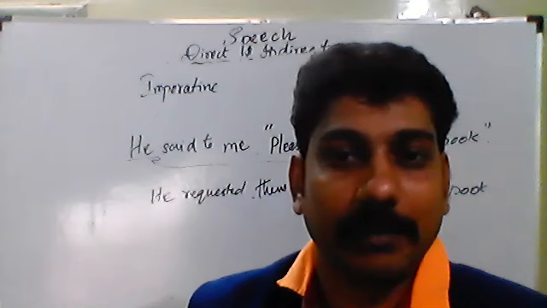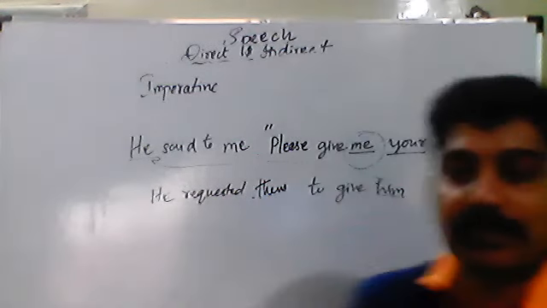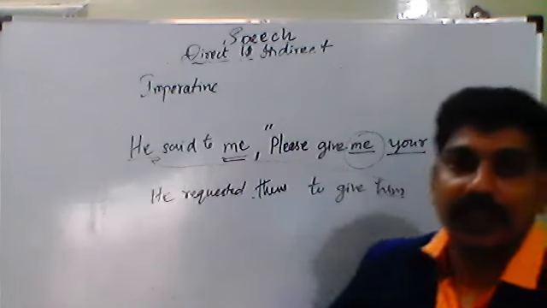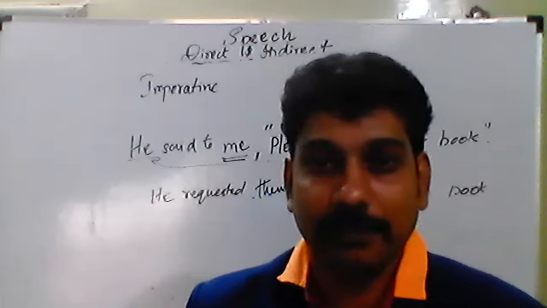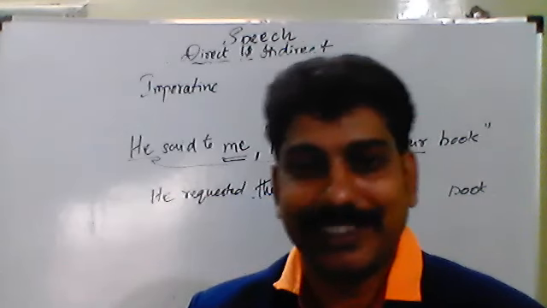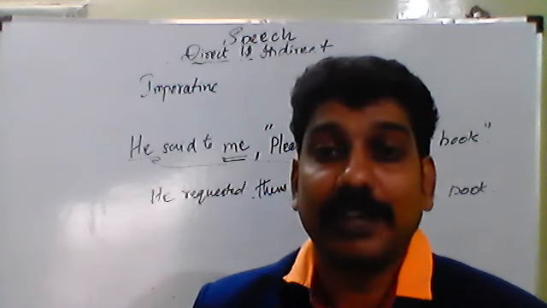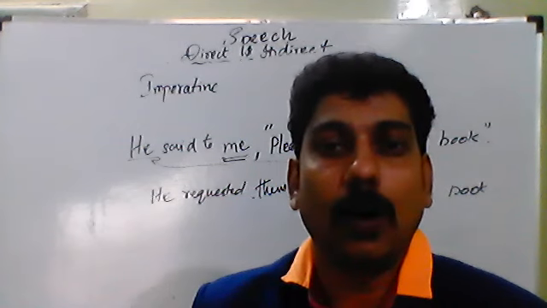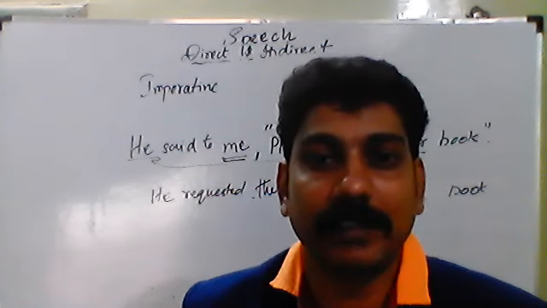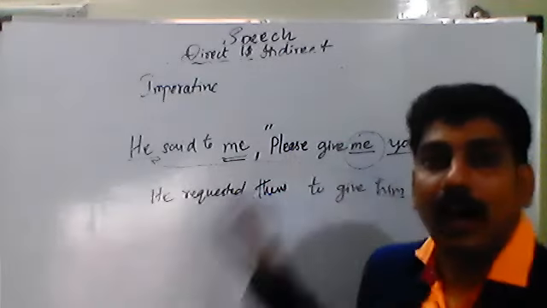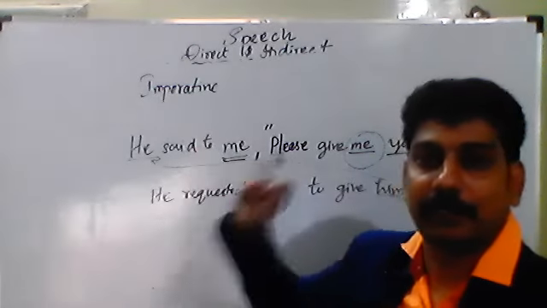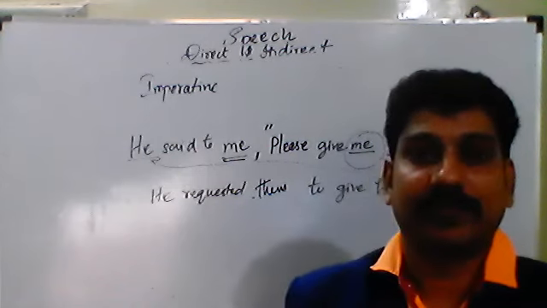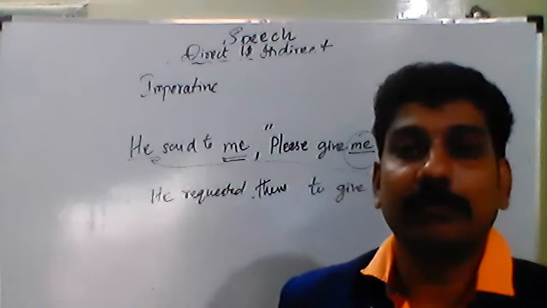In the beginning, I told you that outside the inverted commas, if both the persons are in third person singular or plural, there won't be any change when you go for the indirect speech for the first person or second person. All the pronouns will be in third person. But now see here, outside the inverted commas, there is a first person. He said to me, please give me your book.